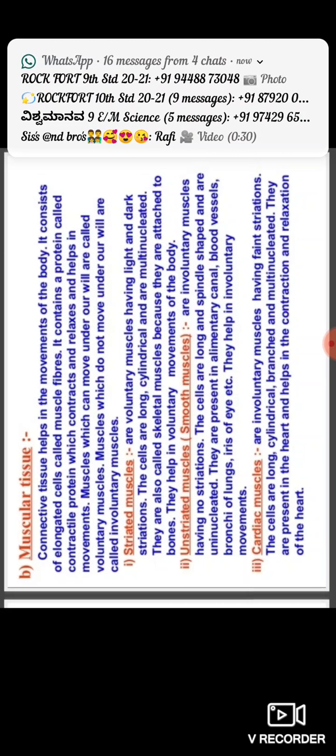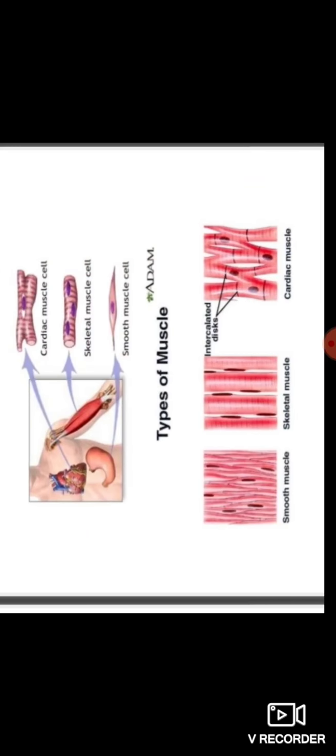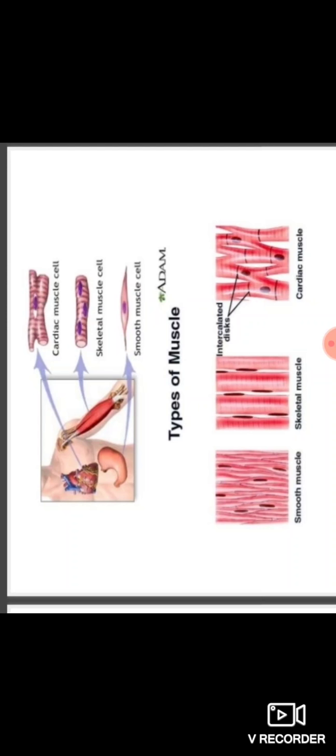And cardiac muscles are involuntary muscles having faint striations. The cells are long, cylindrical, branched, and multinucleated. Observe here, figure number 3.